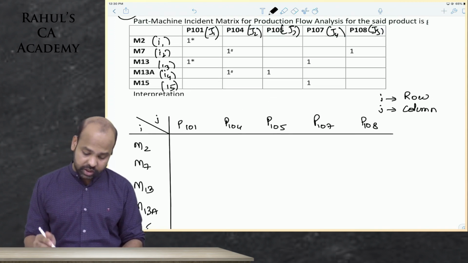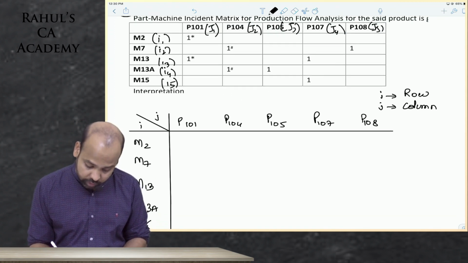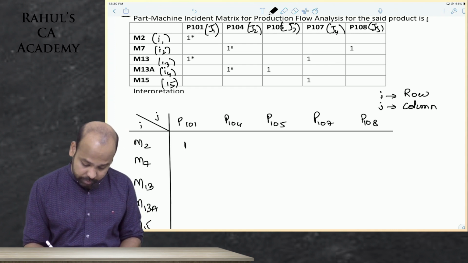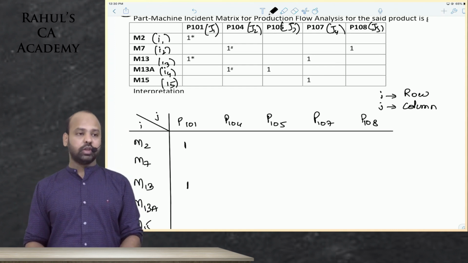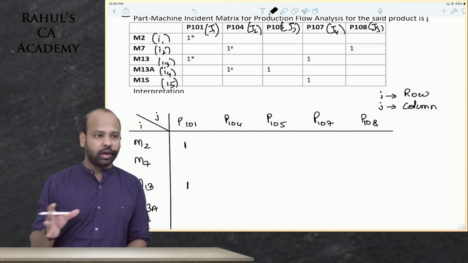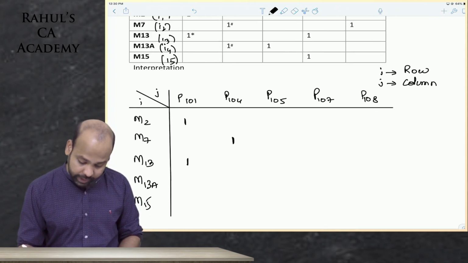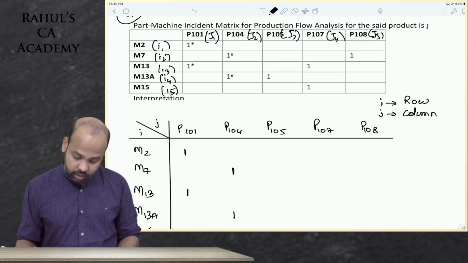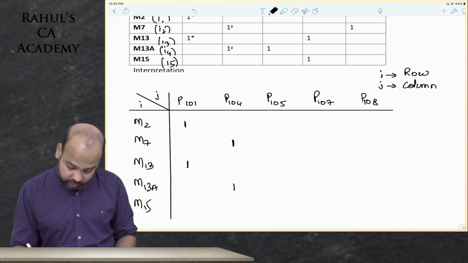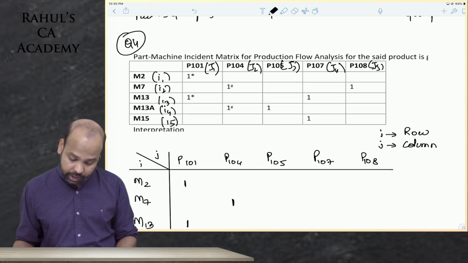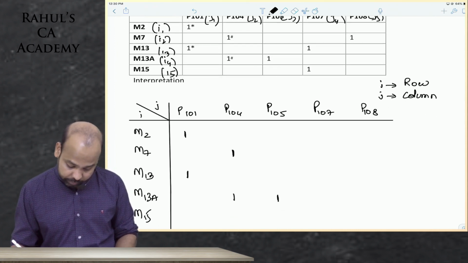Write that information clearly. Part 101 requires processing on machine 2 and machine 13. Part 104 requires processing on M7 and M13A. Part 105 requires processing only on M13A. Part 107 requires processing on M13 as well as M13A.